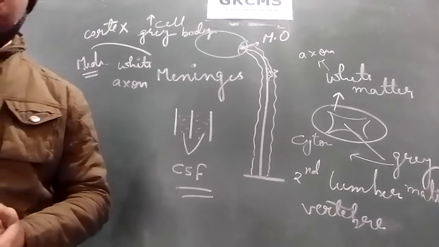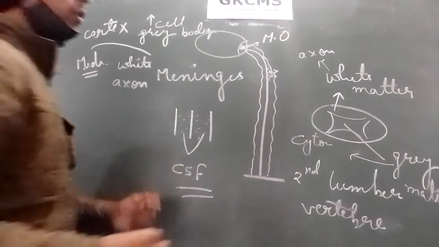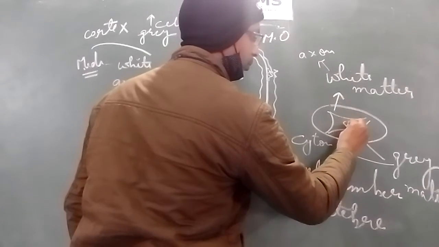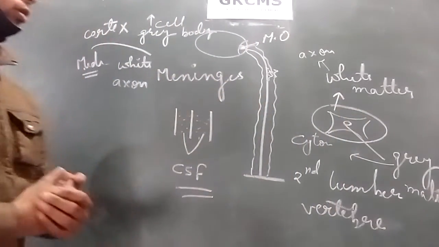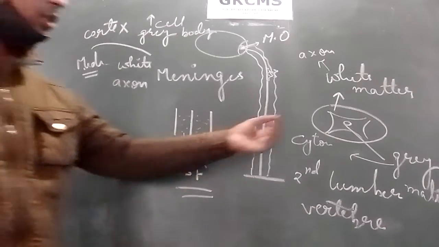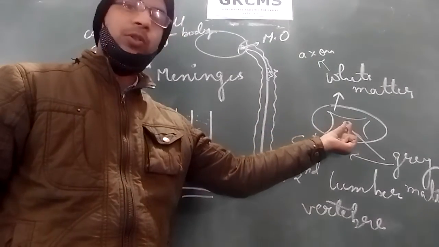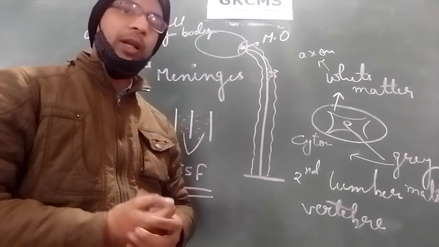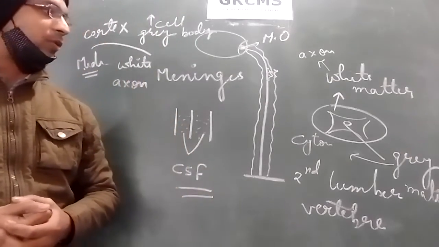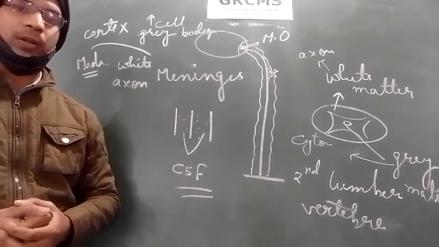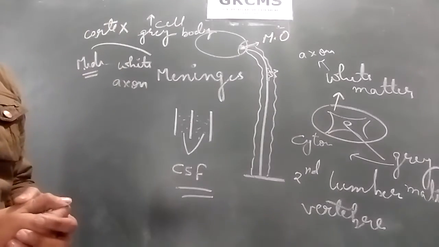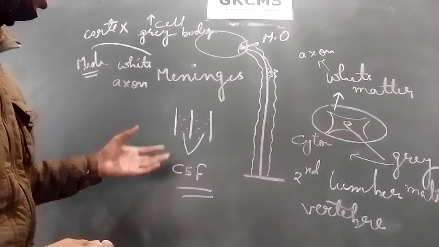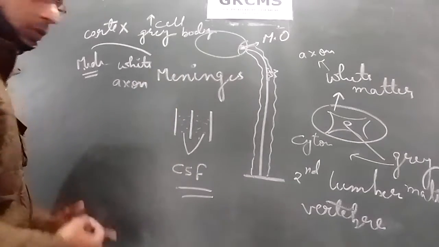Remember this thing. In the center of the spinal cord, a small cavity is present which runs through the whole structure, and this cavity is also filled with cerebrospinal fluid, which performs the same function, that is, shock absorber. Now let's talk about the function of the spinal cord. It performs three functions.